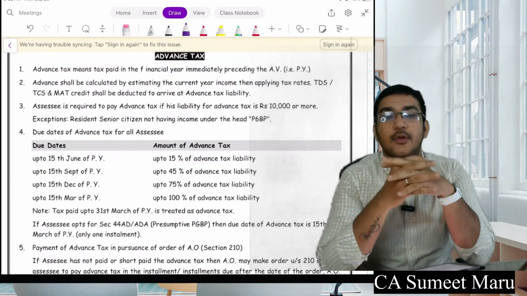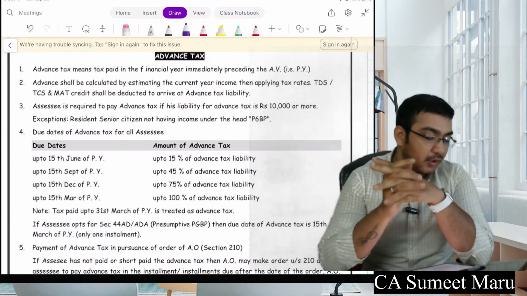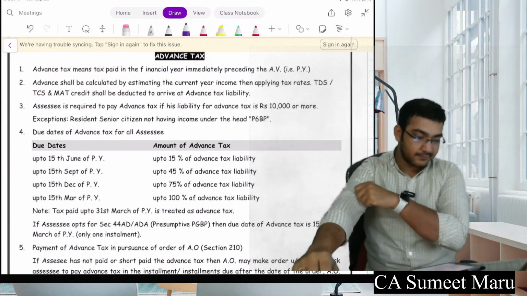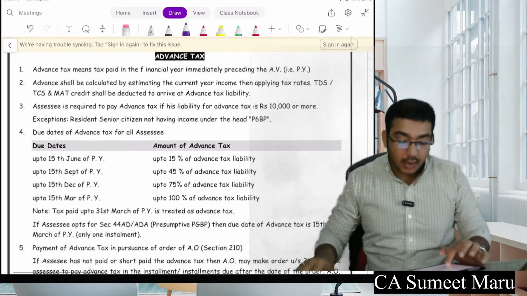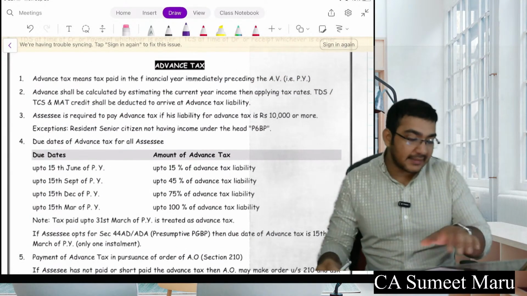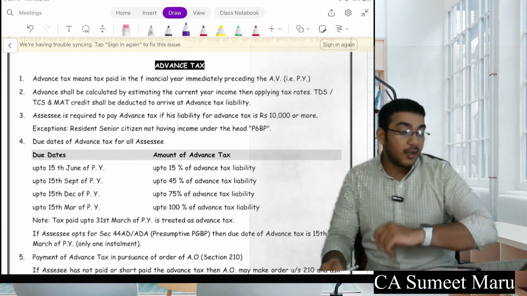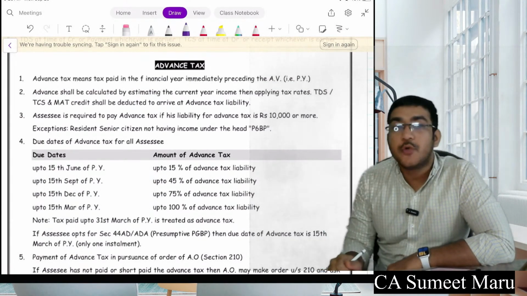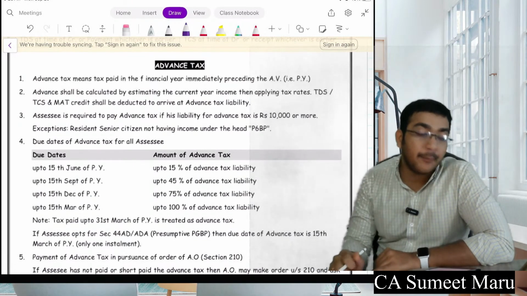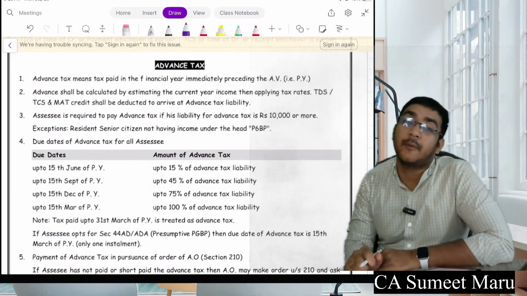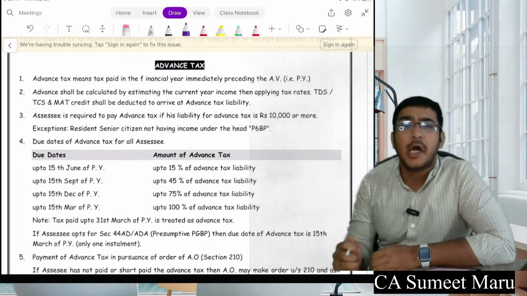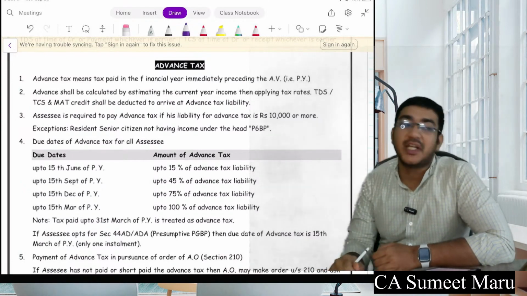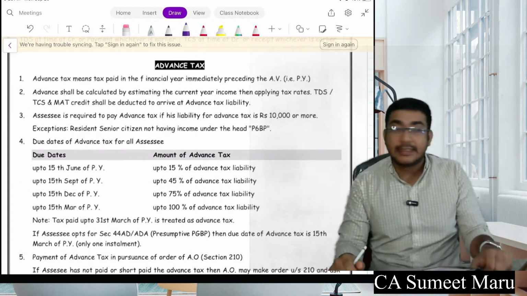So let's go to the last part of your advanced tax. Now please remember what the government says: why should we wait up to the last, for the complete year, to get a tax? We want payment in advance so that we can also do the work and we should not delay the work.